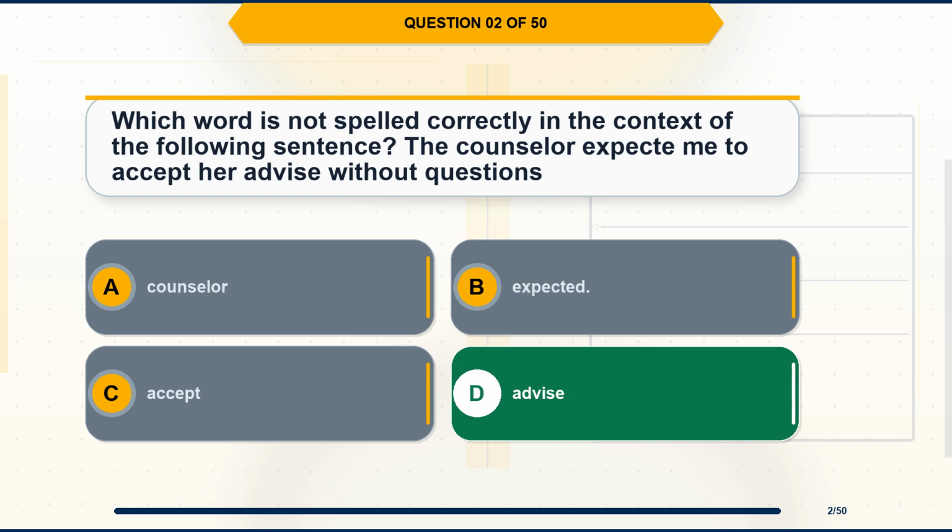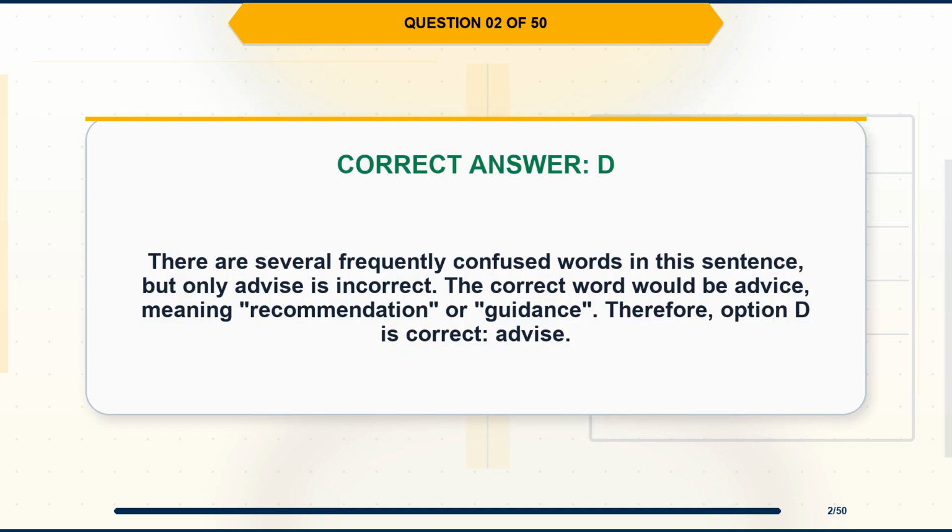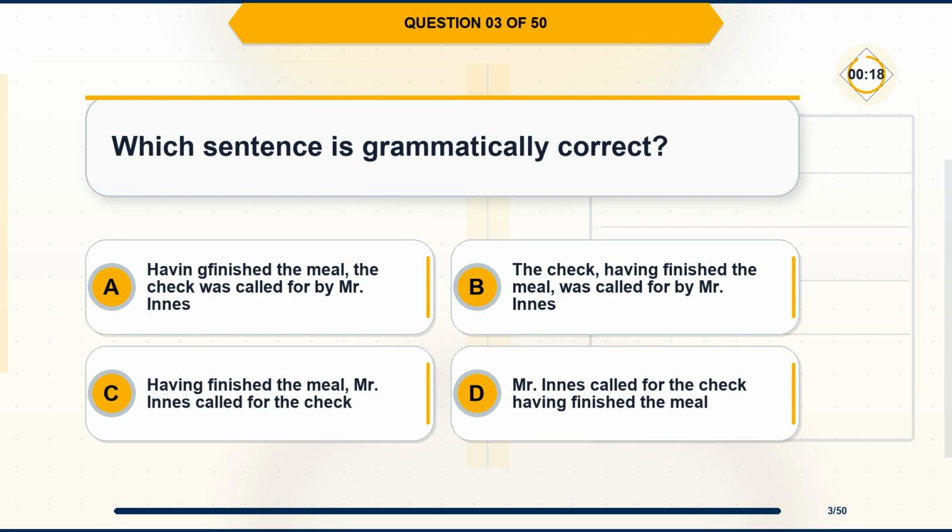The correct answer is option D. Advise. Explanation. There are several frequently confused words in this sentence, but only advise is incorrect. The correct word would be advice, meaning recommendation or guidance. Therefore, option D is correct. Advise.